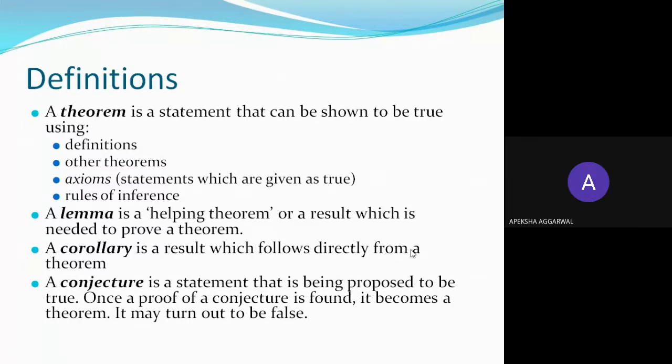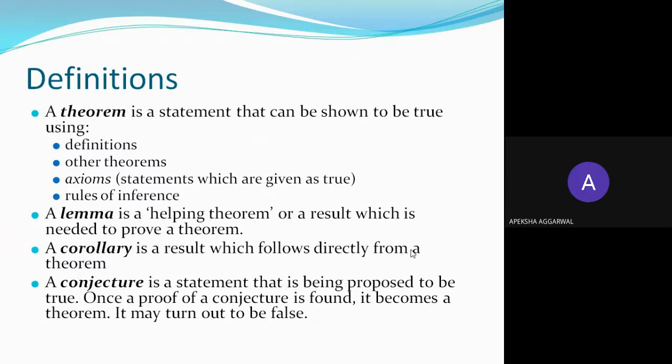Now, we are discussing several definitions. First, a theorem, which is a statement that we have to prove, that can be proved to be true. Second is lemma. A lemma is a helping theorem, which helps a theorem in getting proved. Next is corollary. It is a result which follows directly from the theorem. So from a theorem, if you conclude something, that is your corollary.